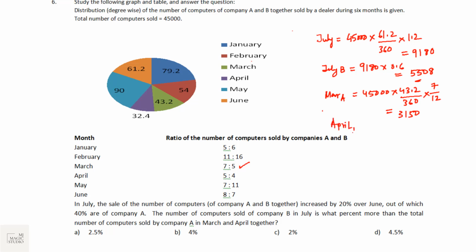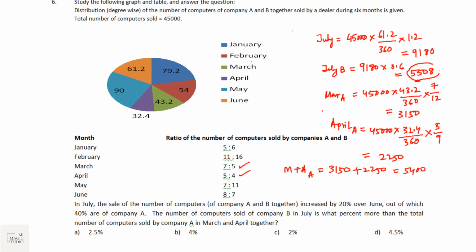For April, the number of computers sold of A brand is again 45,000. April is 32.4 degrees divided by 360, and the ratio in April is 5:4. So the proportion for A is 5 by 9. When we calculate this, it comes to 2250. So March and April sales of A is 3150 plus 2250. That accounts to 5400. It is asked how much 5508 is greater than 5400.